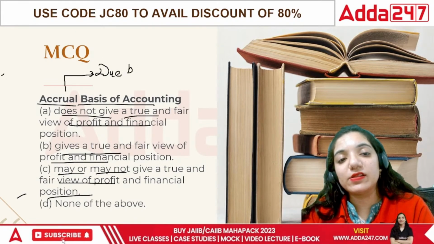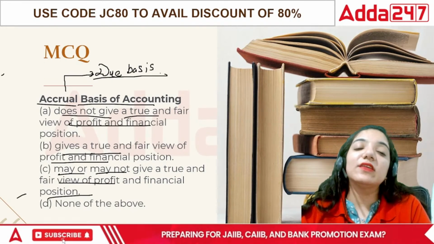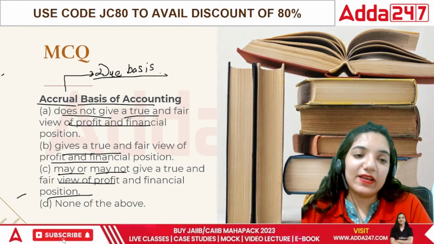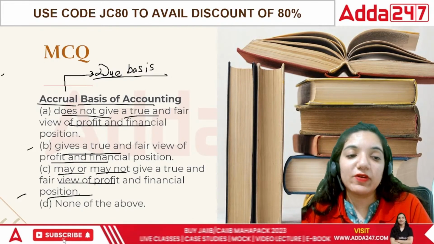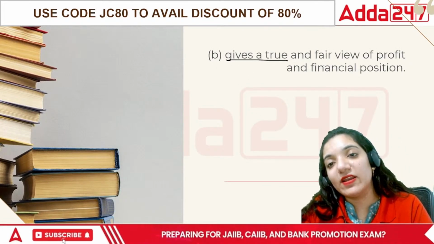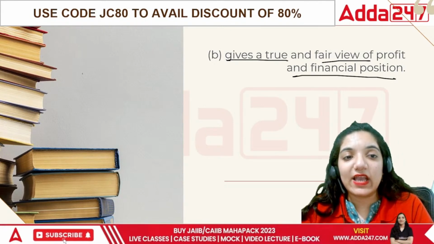Even on the due basis, you will record it in the books of accounts. So accrual basis can be defined as something which gives a true and fair view, right? Because we are going to record the things as and when those things actually became due. We are not recording it on the cash basis.